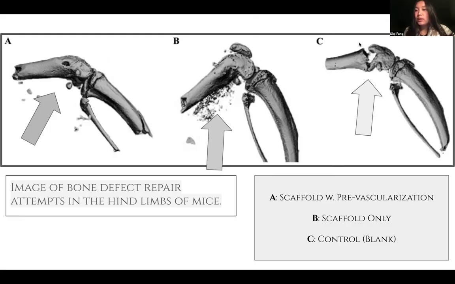And in test C, we can see how this crack is still here. There has been no bone regeneration, showing how without any scaffolding or prevascularization, test C has failed to regenerate bone mass.